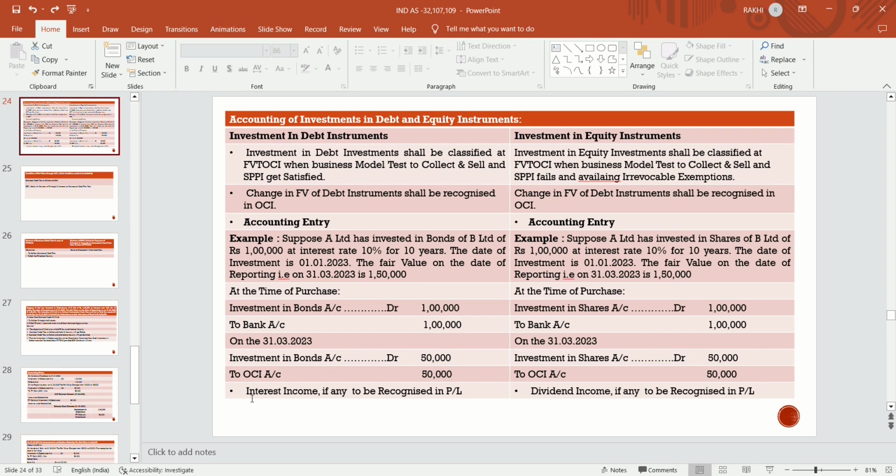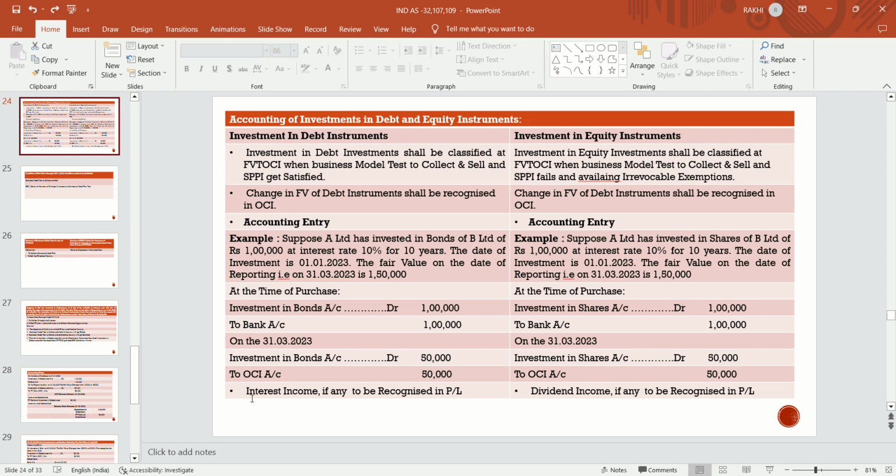How it is a notional change, I will explain with the help of an example. Suppose A Limited has invested in a bond of B Limited of rupees 1 lakh at an interest rate of 10% for 10 years. The date of investment is 1st January 2023. The fair value on the date of reporting, 31st March 2023, is 1,50,000.